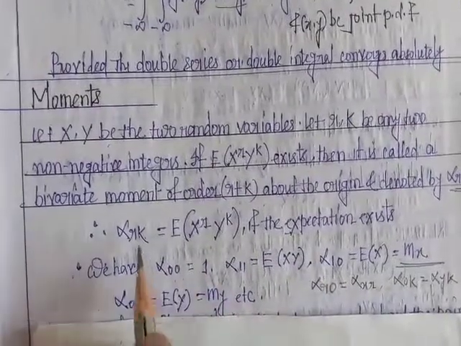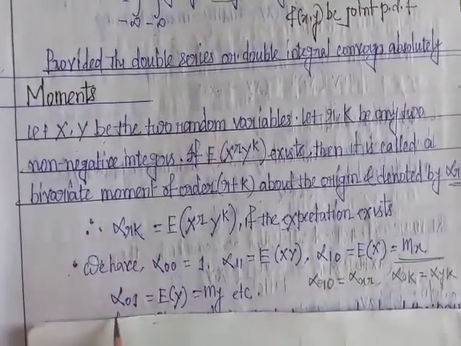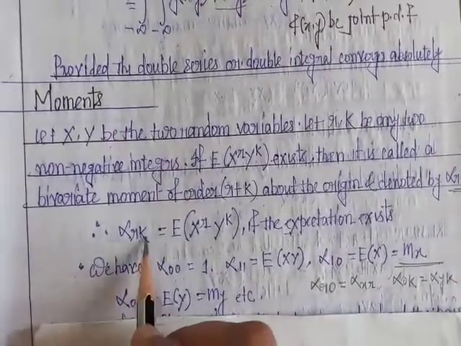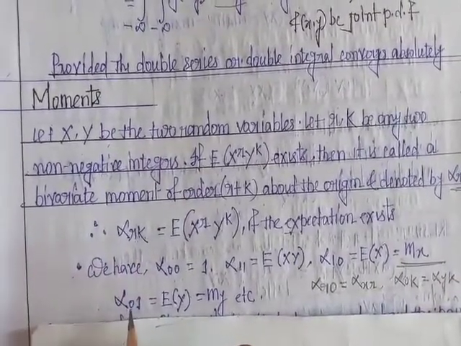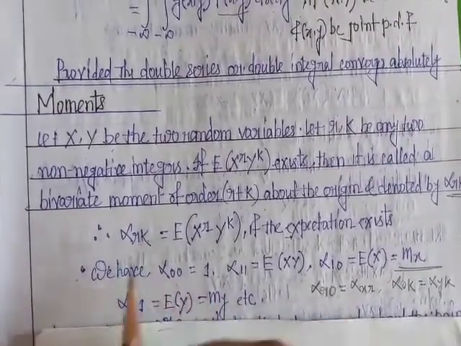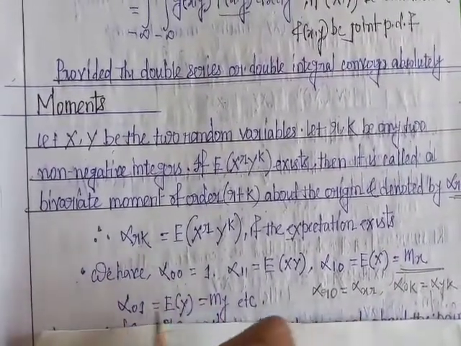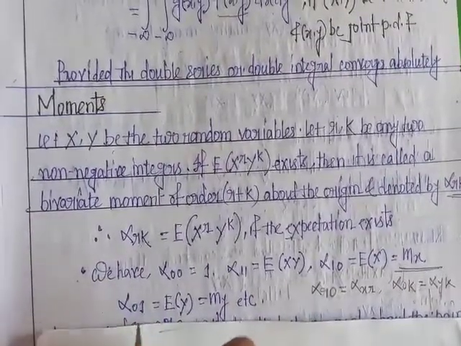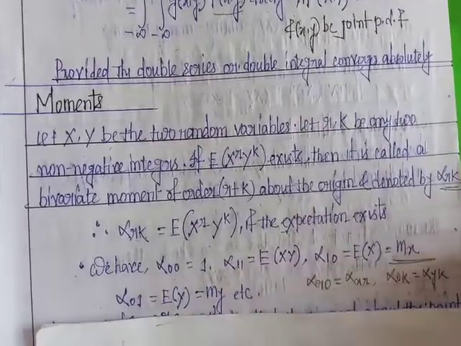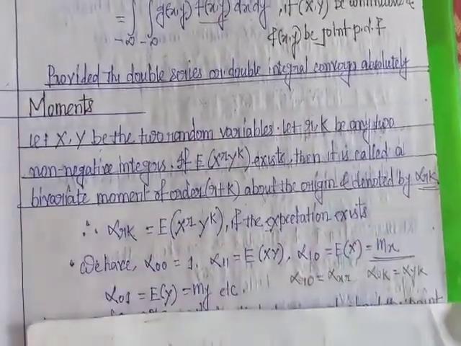Similarly, if we put r equal to 0, k equal to 1, we get alpha 0 1. This is expectation of y, which means mean of y. My means mean of y, equal to alpha 0 1, and mean of x equals alpha 1 0.